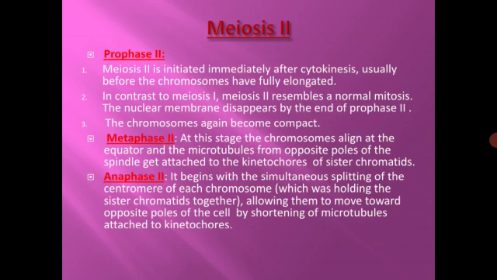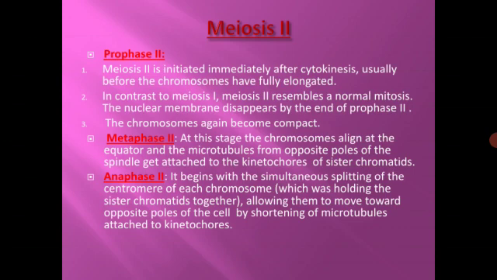During prophase 2, meiosis 2 is initiated immediately after cytokinesis, usually before the chromosomes have fully elongated. In contrast to meiosis 1, meiosis 2 resembles a normal mitosis. The nuclear membrane disappears at the end of prophase 2. The chromosomes again become compact. So remember, meiosis 2 is similar to mitosis. Second stage is metaphase 2. At this stage, the chromosomes align at the equator, and the microtubules from opposite poles of the spindle get attached to kinetochores of sister chromatids.